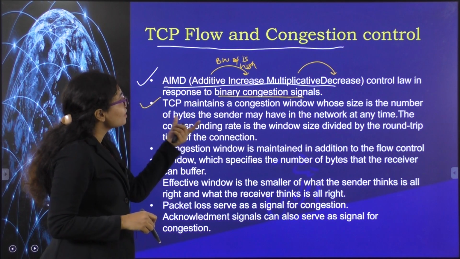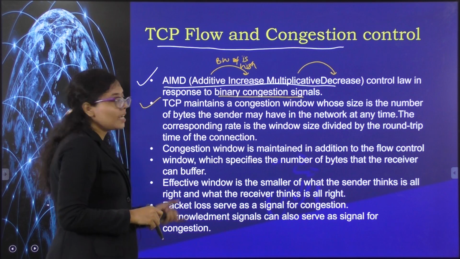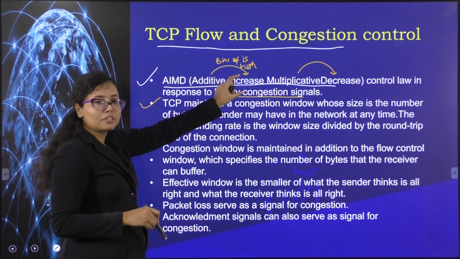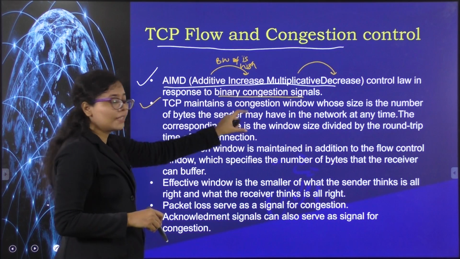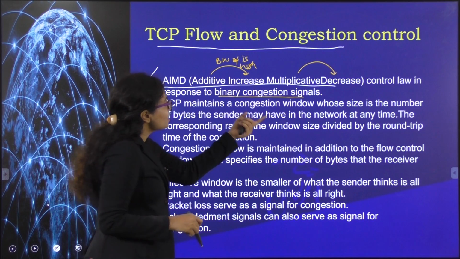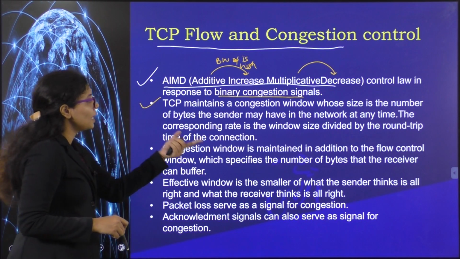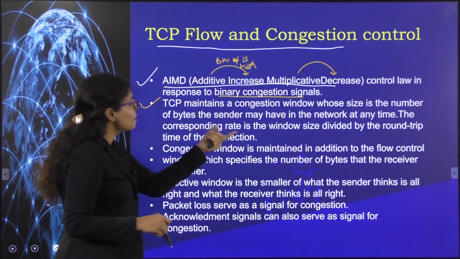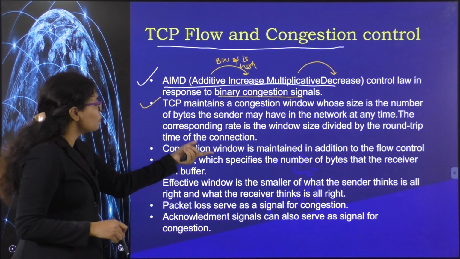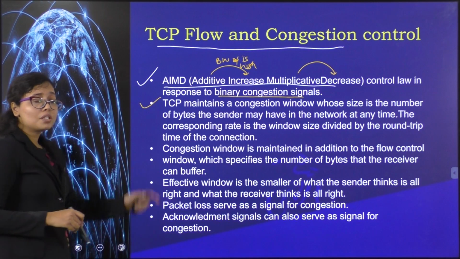The TCP maintains a congestion window, as I already said, in response to the bandwidth or rate of flow in the network. The TCP will maintain a congestion window whose size is the number of bytes the sender may have in the network at any time. The corresponding rate is the window size divided by the round trip time of the connection. So what does that mean?